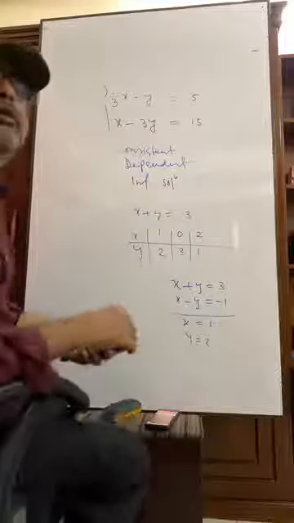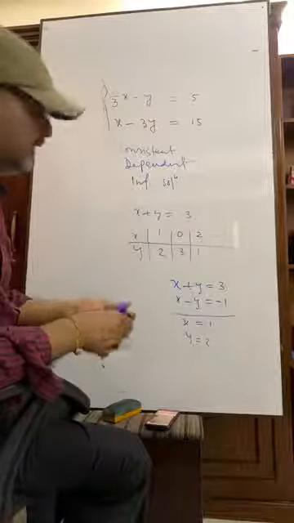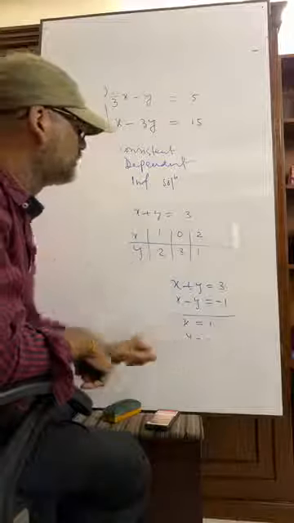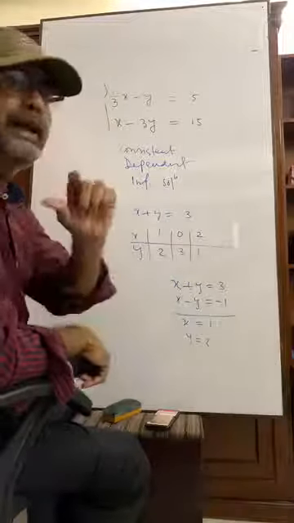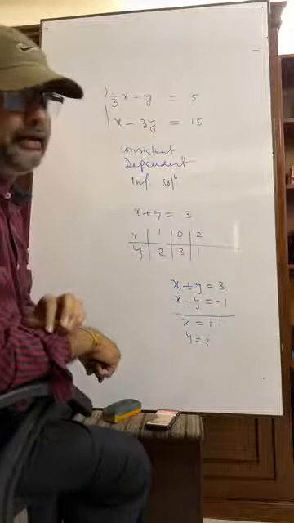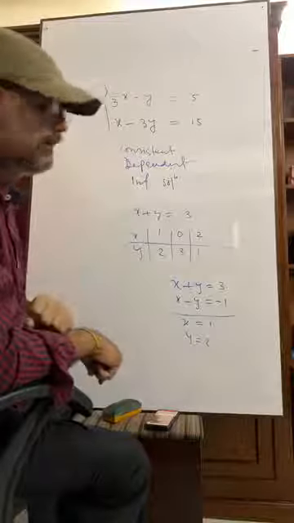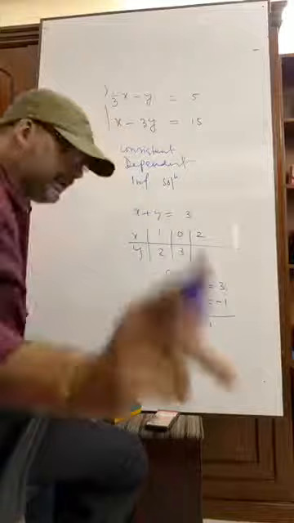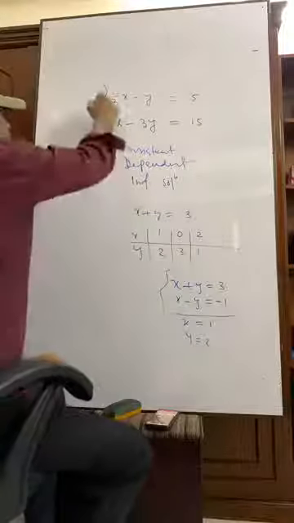It does not depend on you or on me. The value of x is absolutely 1 and the value of y is 2. There is a unique solution. No other solution will be imposed here. So it does not depend. For this, they are independent.